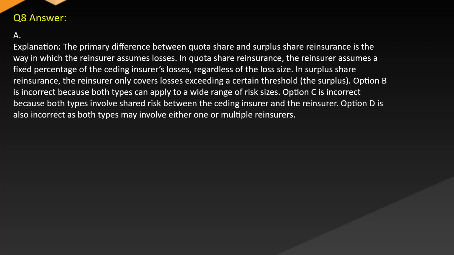Answer A. Explanation. The primary difference between quota share and surplus share reinsurance is the way in which the reinsurer assumes losses. In quota share reinsurance, the reinsurer assumes a fixed percentage of the ceding insurer's losses, regardless of the loss size. In surplus share reinsurance, the reinsurer only covers losses exceeding a certain threshold of the surplus. Option B is incorrect because both types can apply to a wide range of risk sizes. Option C is incorrect because both types involve shared risk between the ceding insurer and the reinsurer. Option D is also incorrect as both types may involve either one or multiple reinsurers.